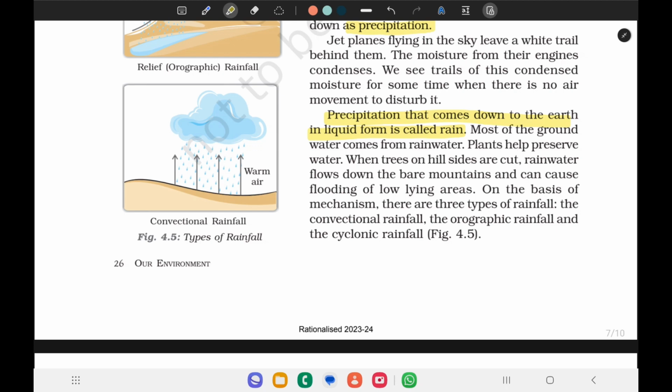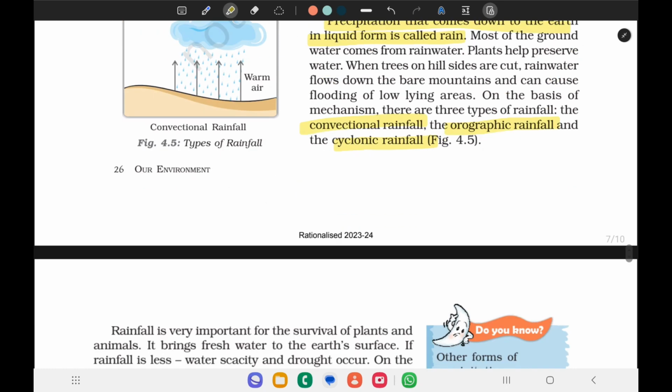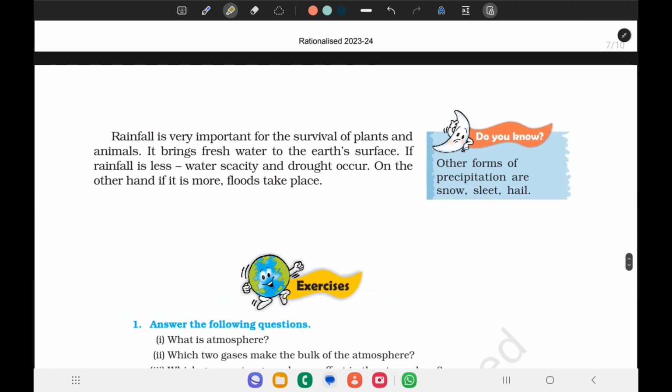On the basis of mechanism, there are three types of rainfall: convectional rainfall, orographic rainfall, and cyclonic rainfall. Rainfall is very important for the survival of plants and animals. It brings fresh water to the earth's surface. If rainfall is less, water scarcity and drought occur. On the other hand, if it is more, floods take place.